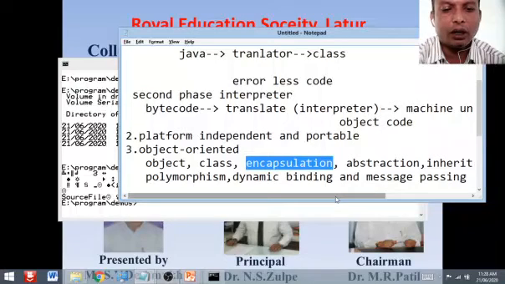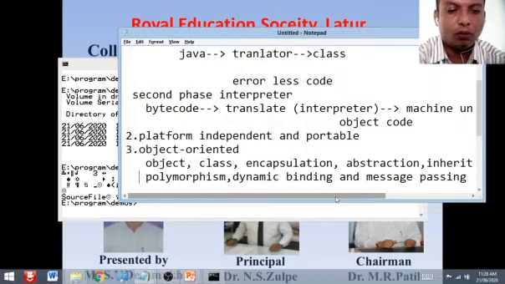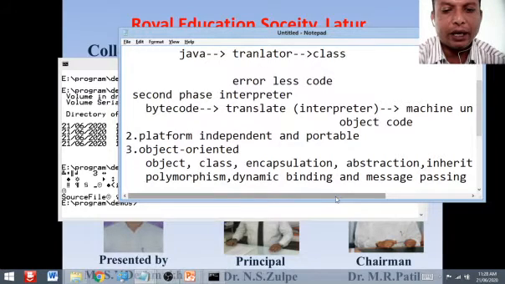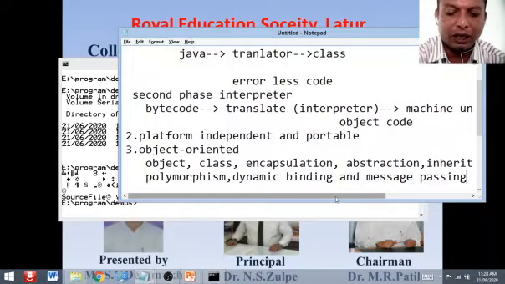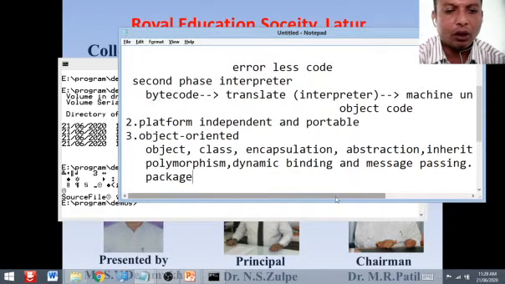Encapsulation, abstraction, inheritance, polymorphism, dynamic binding, and message passing. These are the basic concepts that should be followed whenever you are going to implement or solve a problem through the object-oriented approach. So we can say that is object-oriented programming.